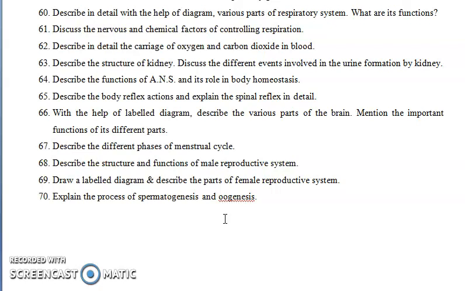Next question is: describe the menstruation cycle. The menstruation cycle includes 28 days with different phases. You can write this in detail. And the next question is on the male and female reproductive system. You should draw the diagram and the different parts of the female reproductive system. And the next question is: explain the process of spermatogenesis and oogenesis. The earlier video on spermatogenesis is also available on our channel, so you can see this in detail. And oogenesis we will share in the next video.